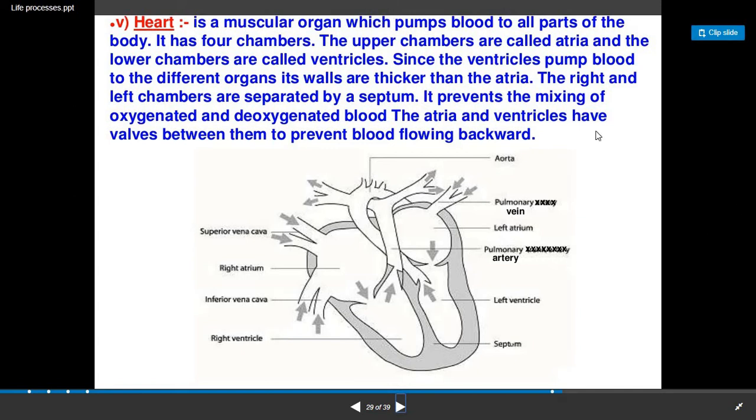The atria and ventricles have valves between them to prevent blood flowing backward. Within the auricles and within the ventricles, the valves are there to prevent backward flow of blood. Backward flow means whenever the blood is flowing in one direction, it does not reverse back. So the backward flow of blood is prevented by the presence of these valves.